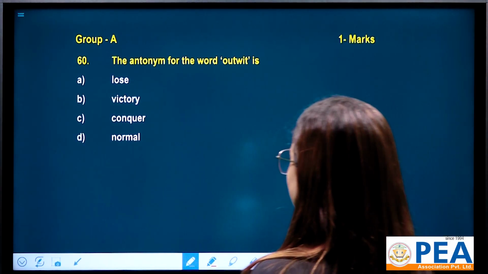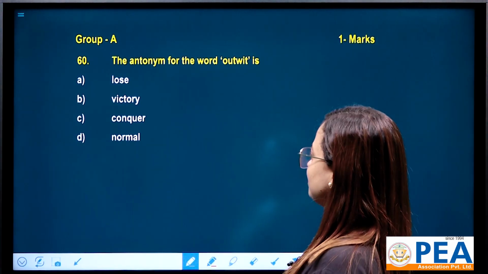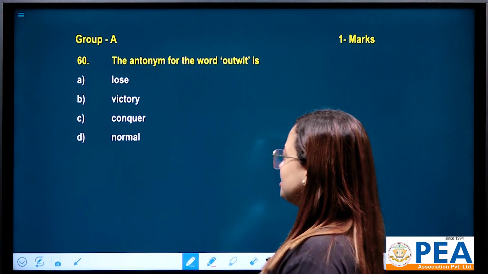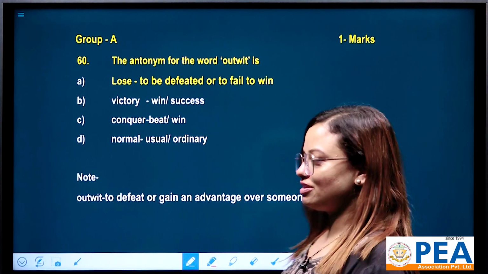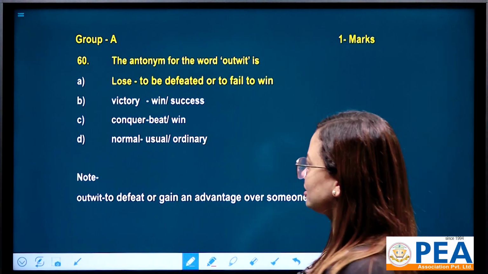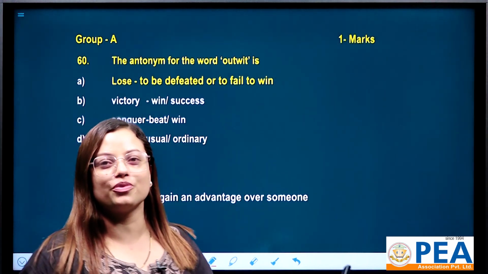Question number 60. The antonym for the word outweigh is number A, lose, number B, victory, number C, conquer, number D, normal. Actually, the antonym of the word outweigh is none other than lose, because lose means to be defeated or to fail to win, right?